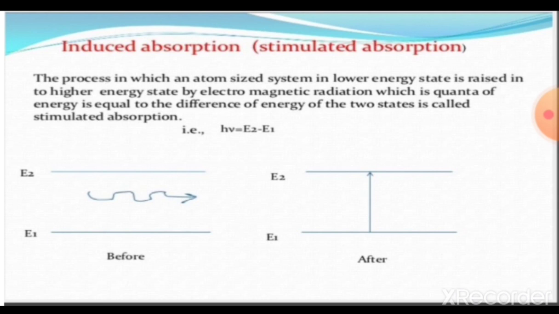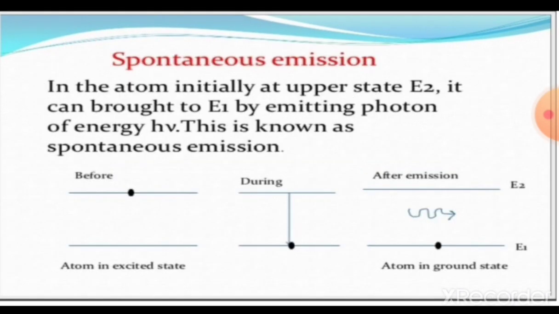Here are the examples, the E2 and E1 graphs. Before, the atom is in the lower energy state, and after the electromagnetic radiation, the quanta of energy equal to the difference between the two energy states is absorbed. That means h nu equals E2 minus E1, and this is known as induced absorption.